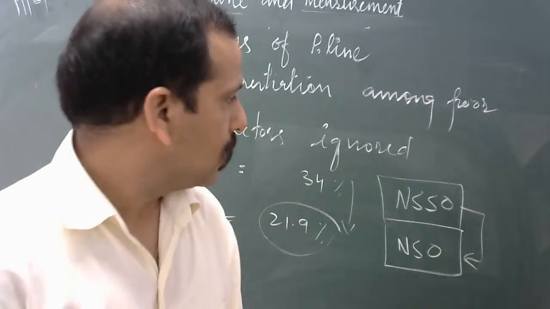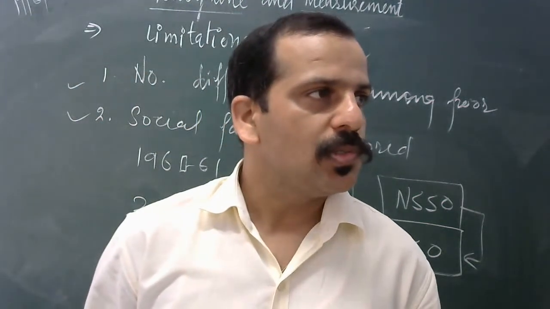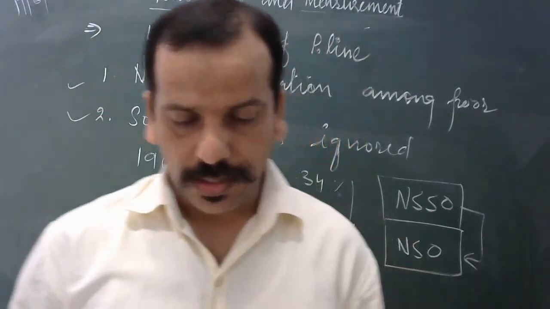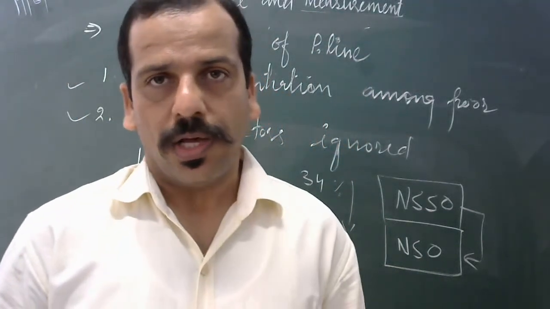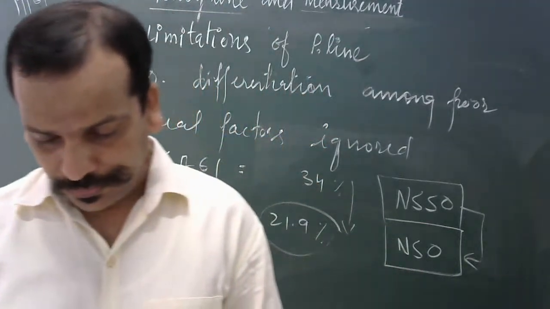They have also shown with the help of a diagram and chart this poverty line, absolute and relative numbers.